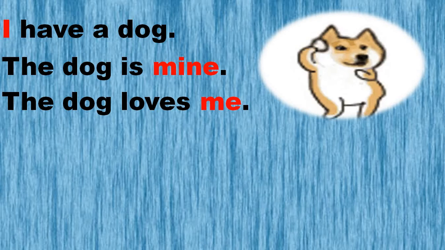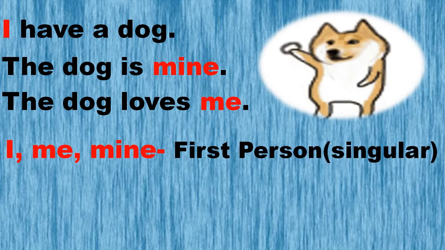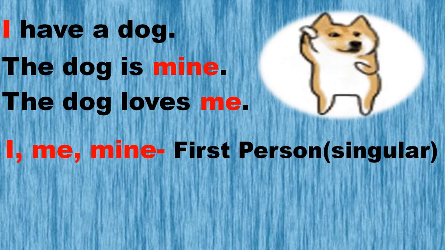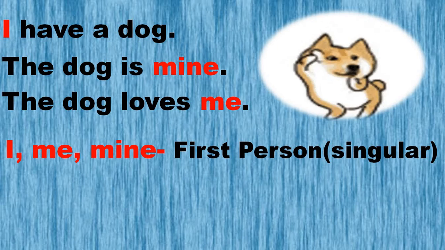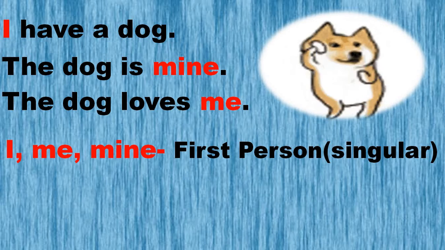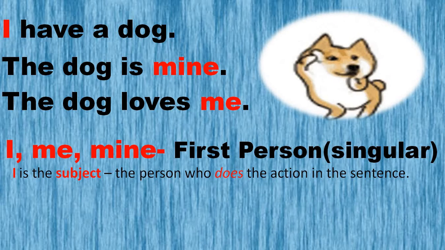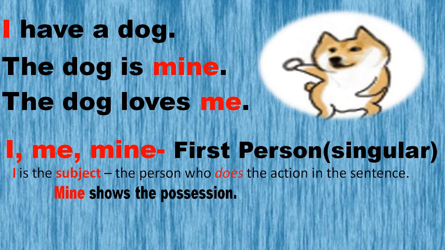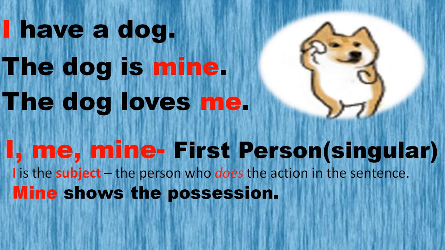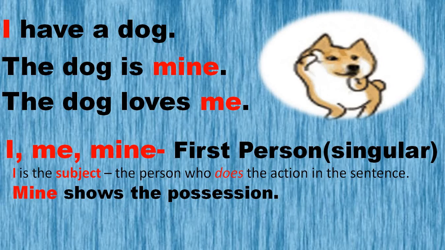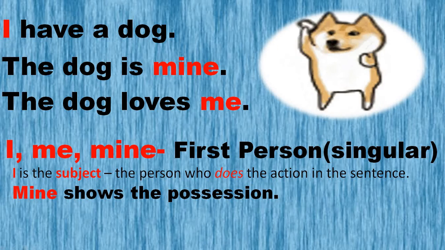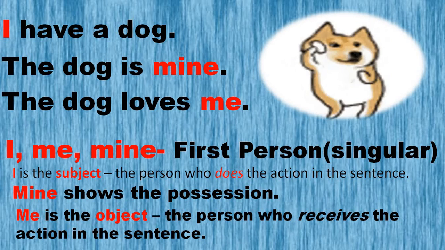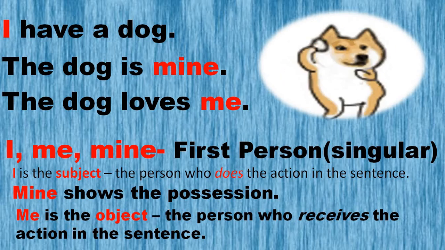They are used for the first person, that means the person who is speaking. I, me, mine are used for the first person singular. When the person who is talking is singular, then we use these personal pronouns. I is the subject, the person who does the action in the sentence. Mine shows the possession. Whose dog is this? Mine. It is showing you possession. And the last one is me. Me acts as an object, the person who receives the action in the sentence.